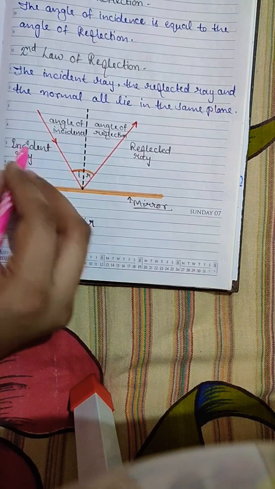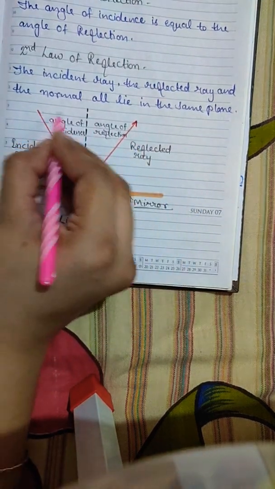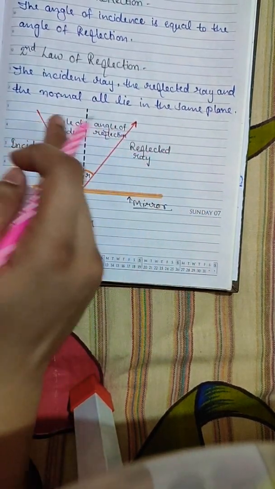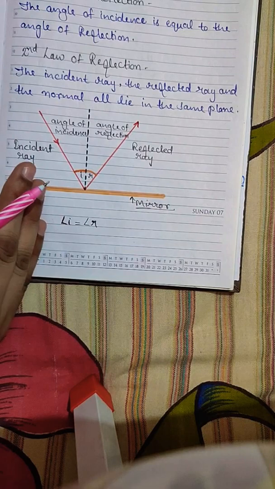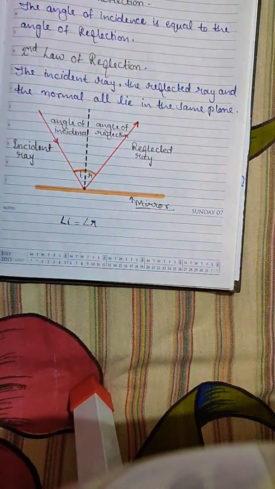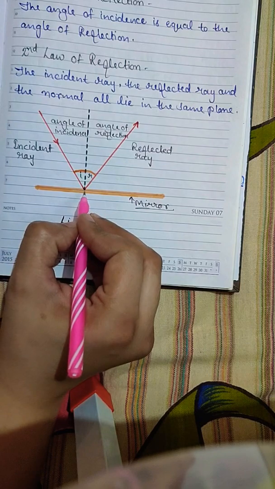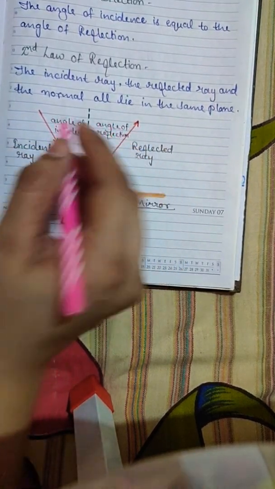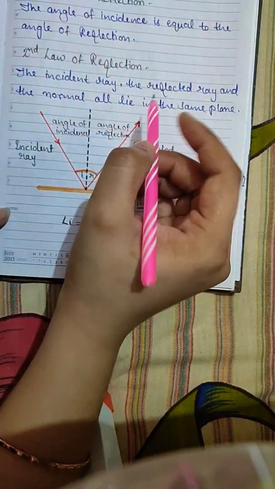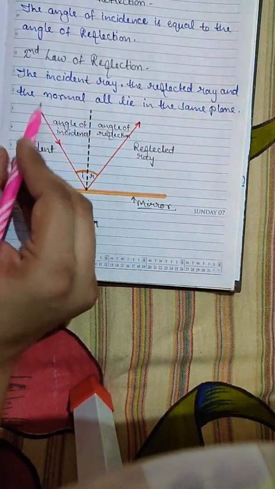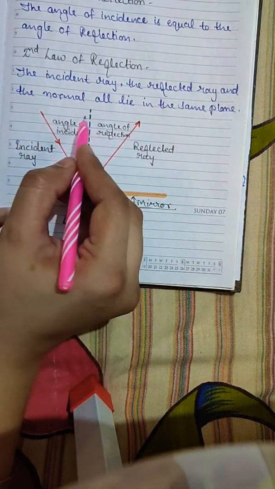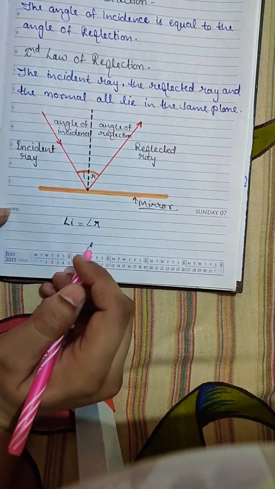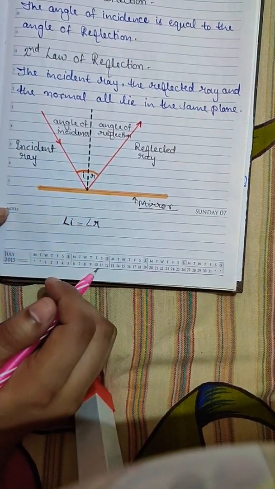If you assume these three rays in a same plane, you will find that these all rays will lie in a same plane. Like this, they all will be in a same plane. So this is about the second law of reflection, that the incident ray, reflected ray and the normal ray all lie in a same plane. Okay, this is the second law of reflection.